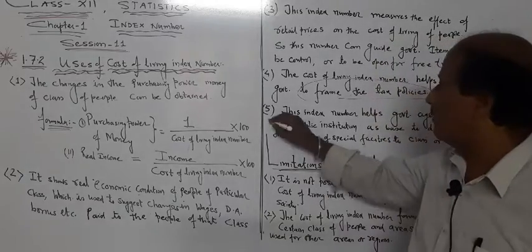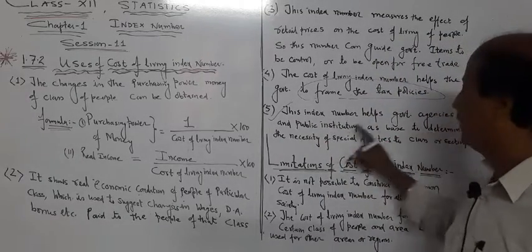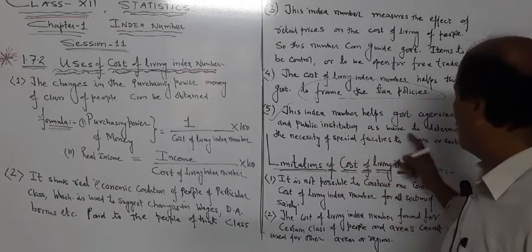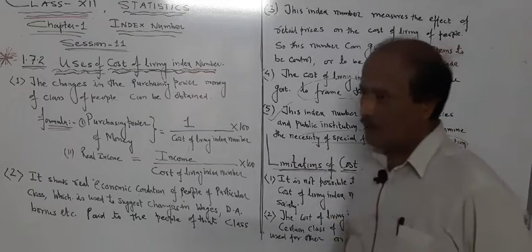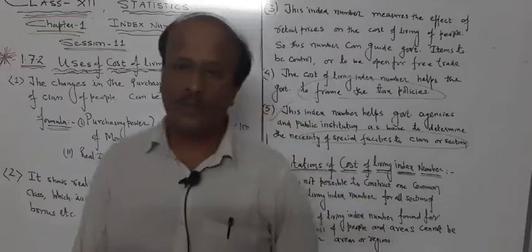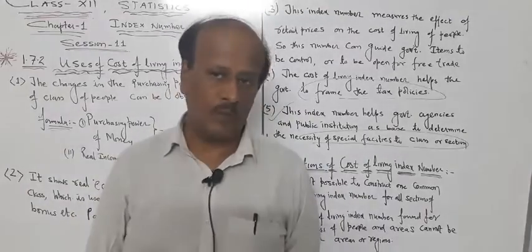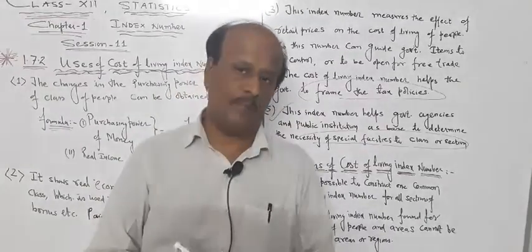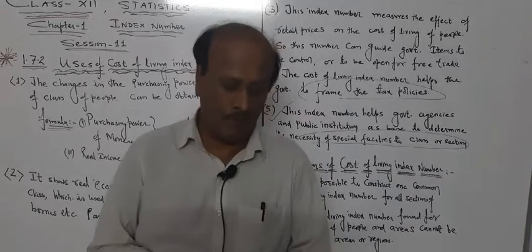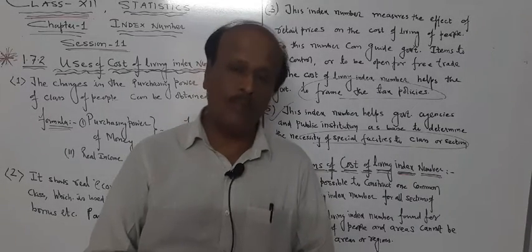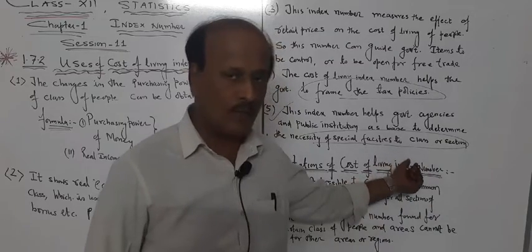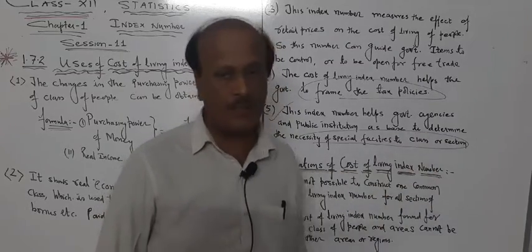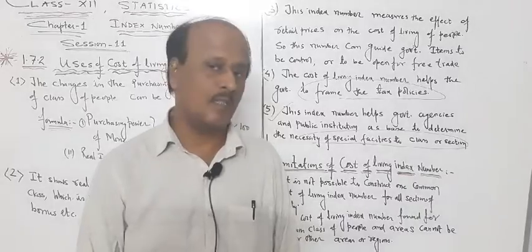Now, the last one is that this index number helps government agencies and public institutions as a base to determine the necessity of special facilities. Sometimes it can happen that special facilities have to be given to a particular class of people. If a group of people is suffering from some problem, then the cost of living index number can give guidelines to the government to give special facilities to that section of the people.